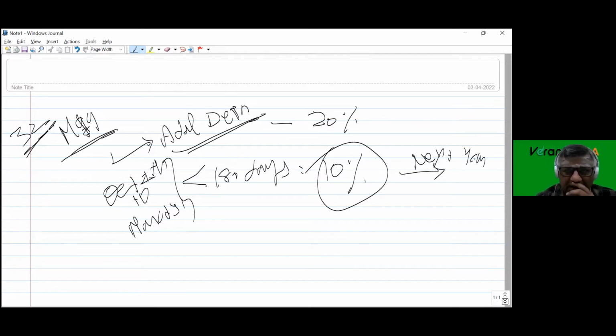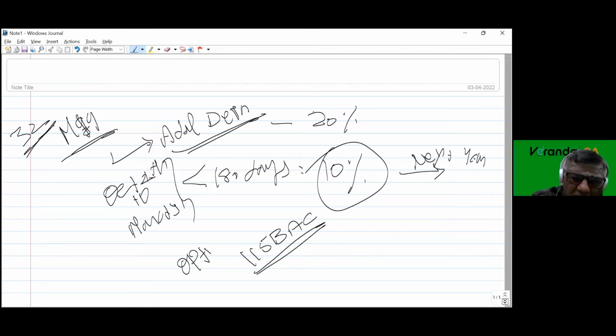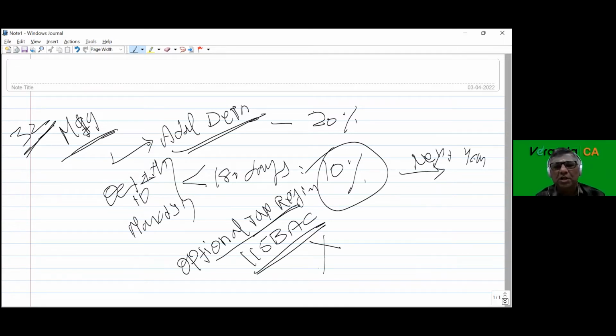Now, my dear friends, one more thing to remember in this entire process. Under 115BAC, where an assessee opts for the optional tax regime, he cannot claim additional depreciation. He can claim normal depreciation, but cannot claim additional depreciation.